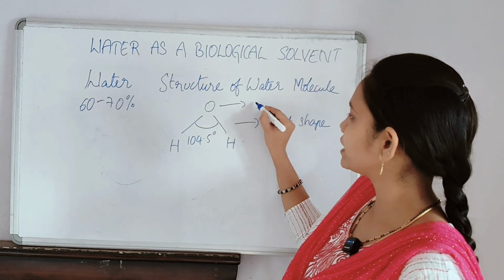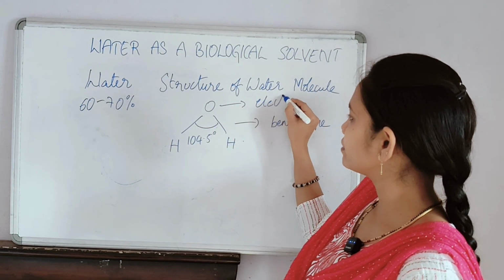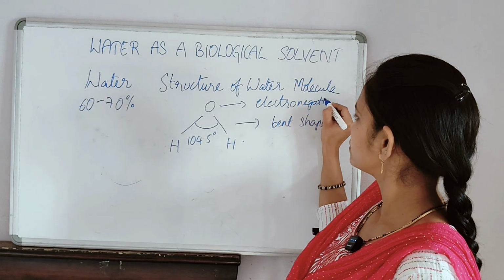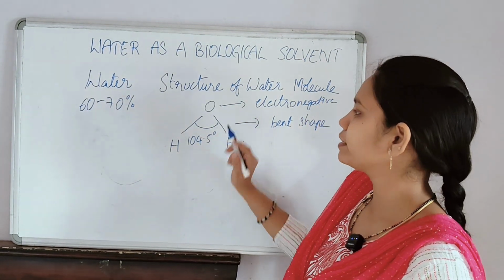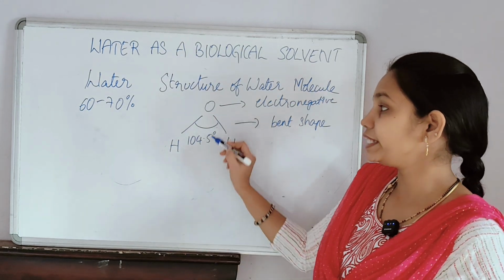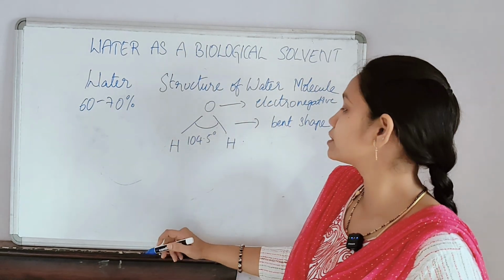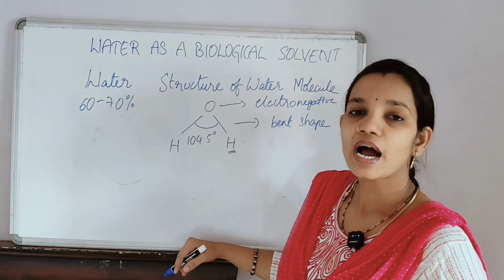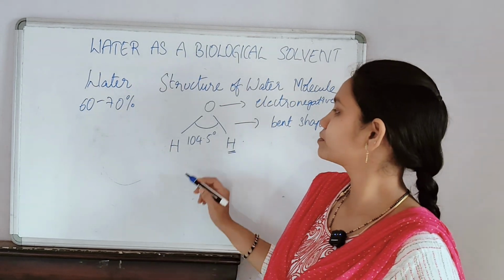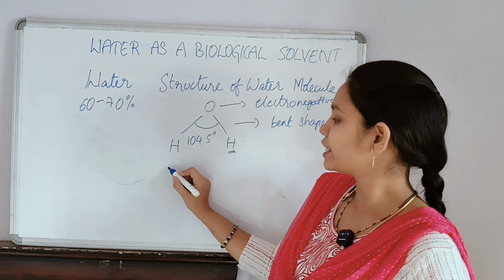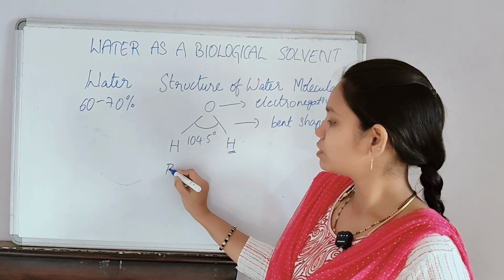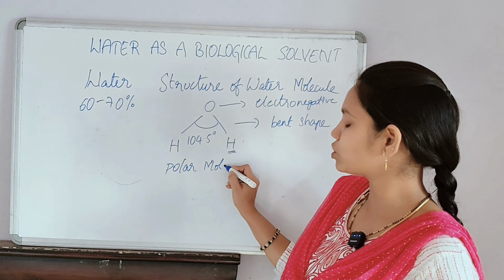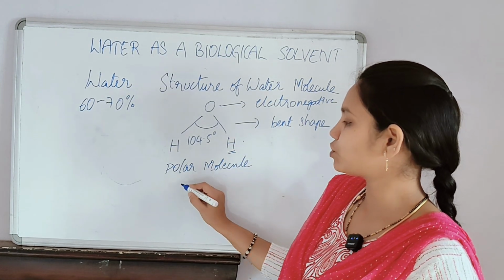Here the oxygen is more electronegative than hydrogen, meaning oxygen attracts the unshared electrons more than the hydrogen atom, which leads to a polar molecule. Here the water molecule is a polar molecule.